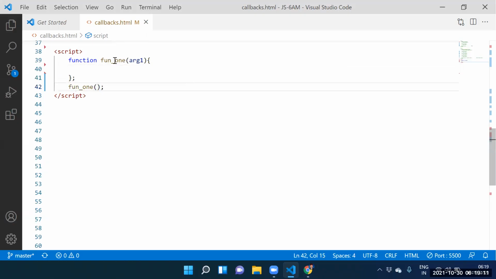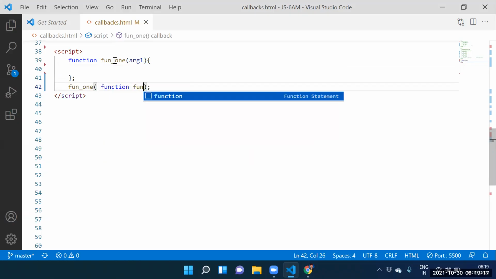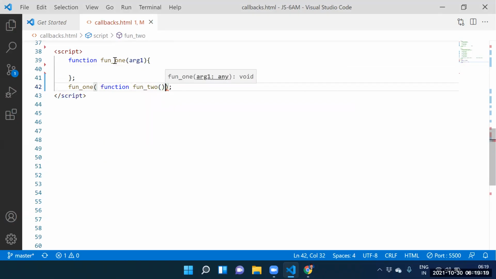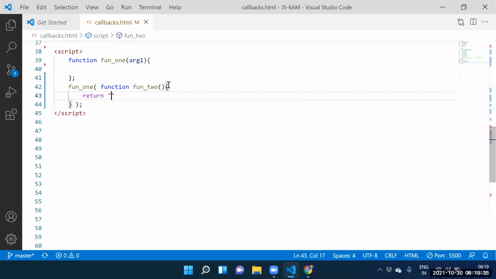How many arguments do we need to supply? One argument. What is that argument? Function two definition. This is also the right approach. Function two definition is stored into argument one. That is also correct. Here itself, return what you wanted to return. Return hello. So how to execute this function?